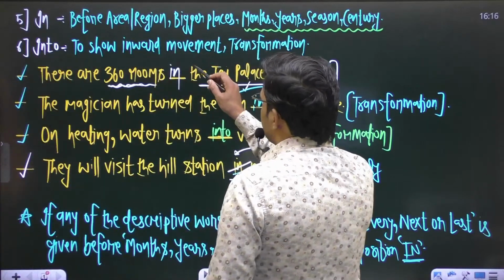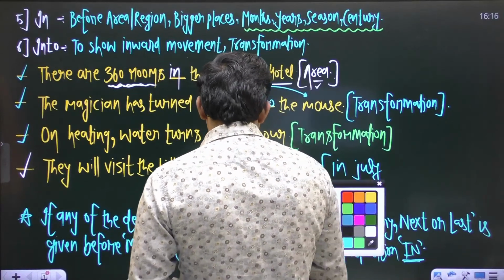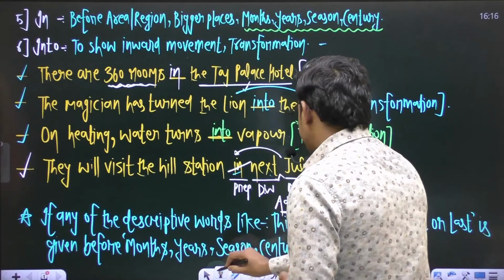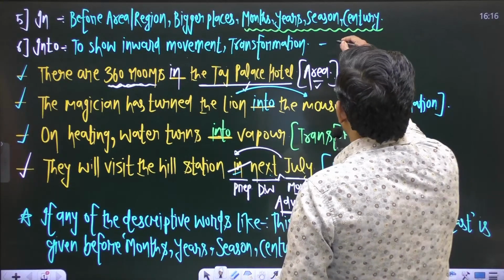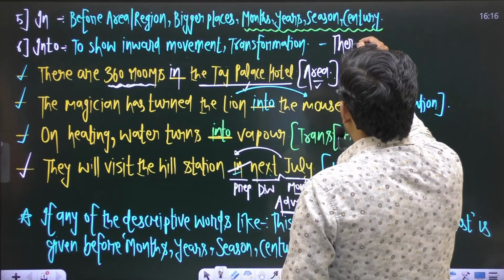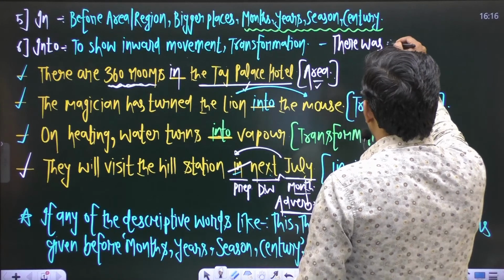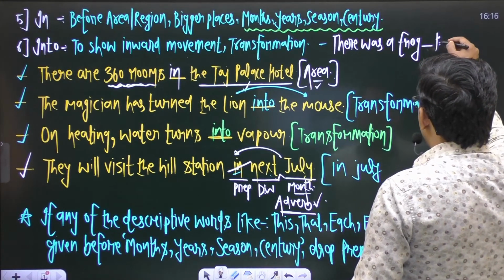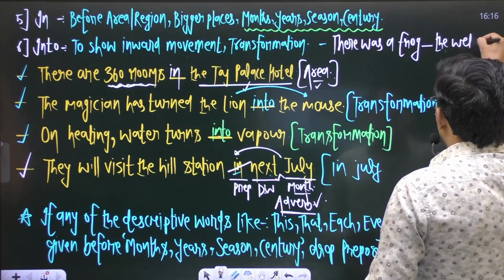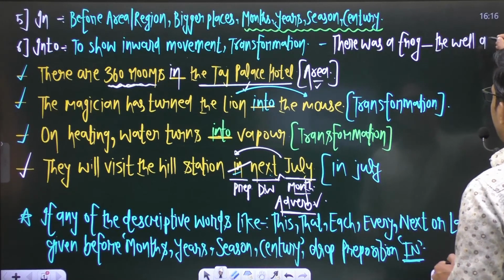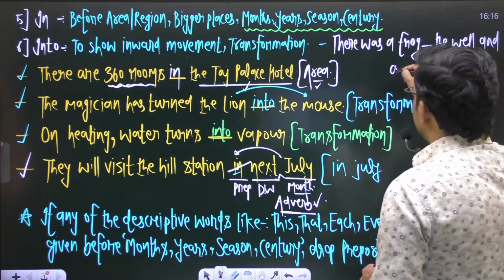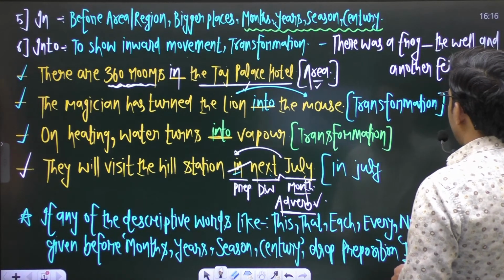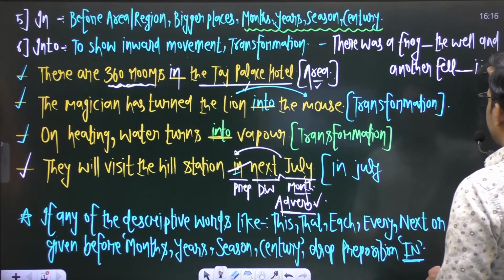Now let us talk about inward movement. If I say, there was a frog blank the well, and another fell blank it.